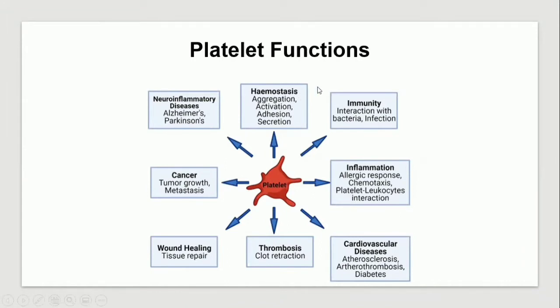When a blood vessel is injured, platelets adhere to that injured site, start aggregation, and also release cytokines and other molecules. Other than hemostasis, platelets also have a role in neuroinflammatory diseases such as Alzheimer's and Parkinson's disease, and in cardiovascular diseases. Platelets also interact with bacteria and leukocytes.